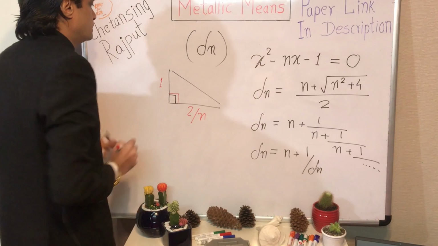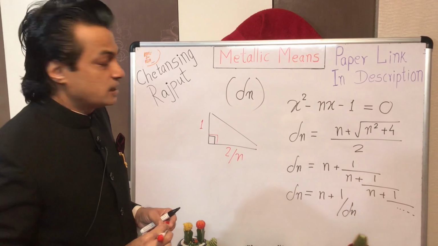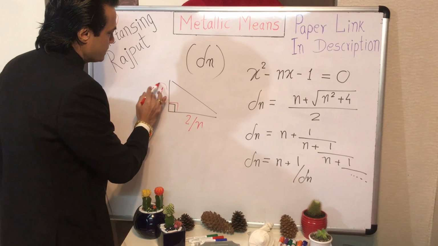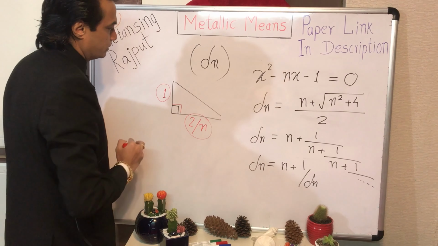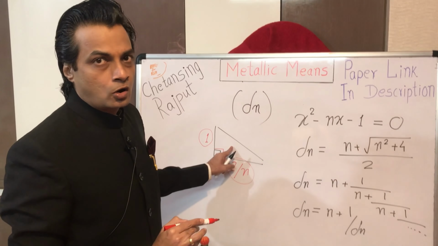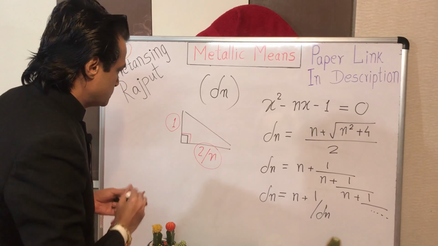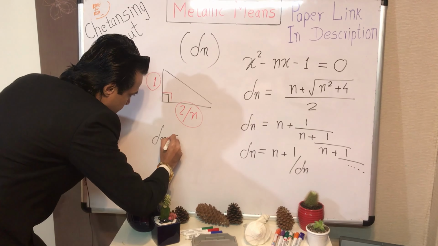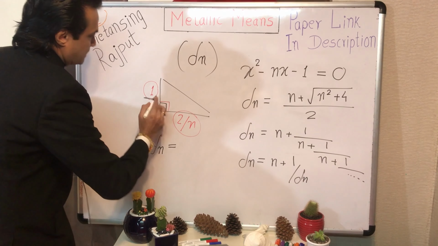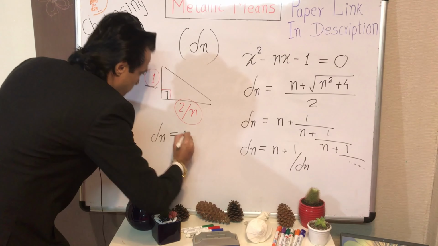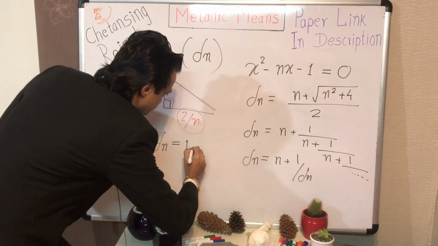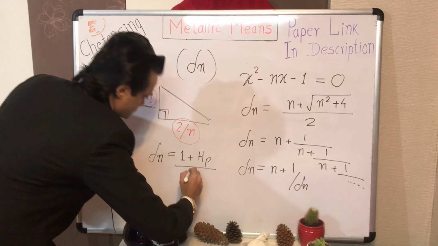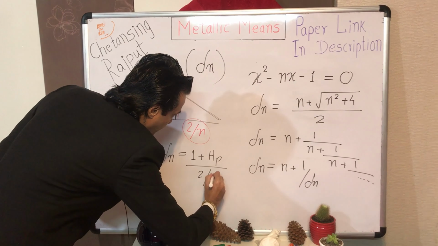Such a right triangle whose catheti are 1 and 2 upon n gives the precise value of any nth metallic ratio. By this formula, the precise value of the nth metallic mean is equal to this cathetus 1 plus the hypotenuse, upon the second cathetus 2 upon n.